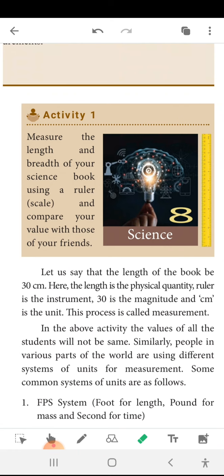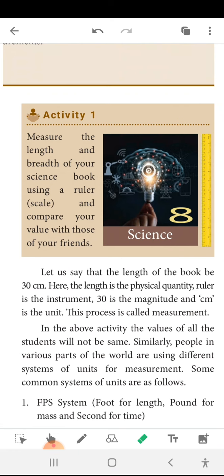So let us say the length of a book. Length of a book be 30 centimeter. Here the length is the physical quantity. Ruler is the instrument used to measure. 30 is the magnitude and cm is the unit. This process is called measurement.